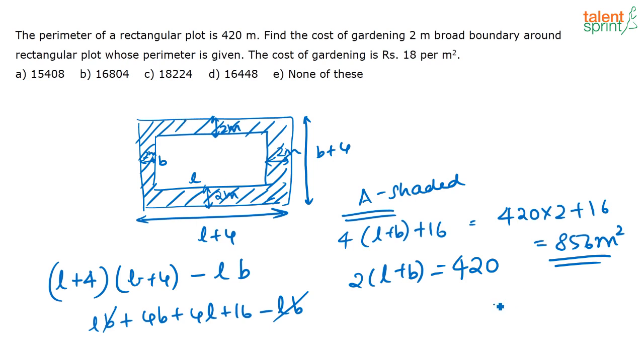The cost per meter squared is 18. So, what is your required answer? The total cost is nothing but 856 into 18. So, that is going to be 15408. That is option A. Yes, Preet and Mahata, your answer is correct.